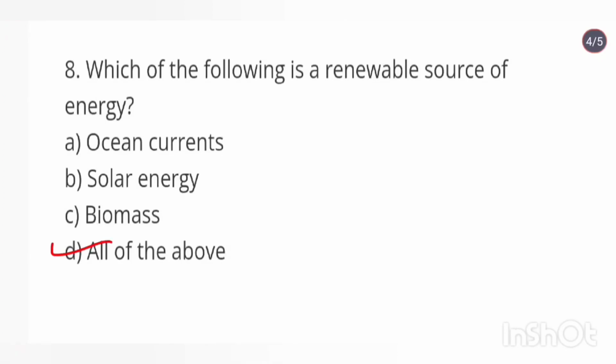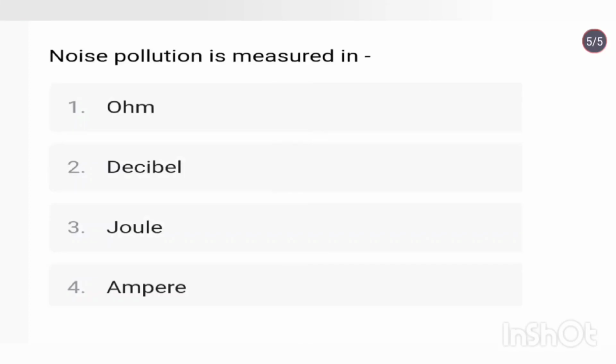All of the above. Noise pollution is measured in decibel. The decibel is a logarithmic unit used to measure sound level.